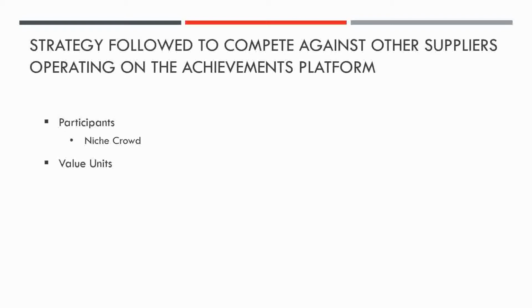For the value unit, none of the other paths can judge and grade qualitative subject matters. The other paths are heavily reliant on binary inputs and outputs, where the user is expected to get a fixed answer. This limits the scope that most other paths and achievements cover, as they will focus on quantitative course material such as coding or multiple choice tests. Our methodology uses machine learning and utilizes summarization as a learning tool. This allows our path to evaluate qualitative subject matters and provide real-time feedback. This sets us apart from both other e-learning platforms as well as other paths and achievements, as our path is in a unique position regarding both learning content and grading methodology.